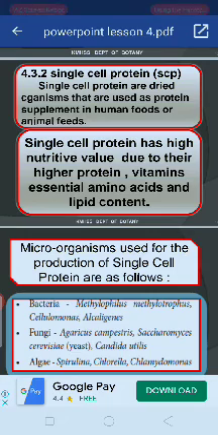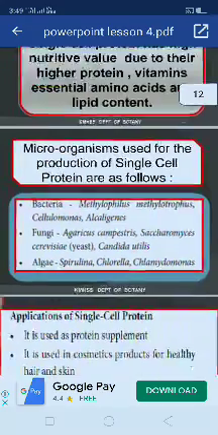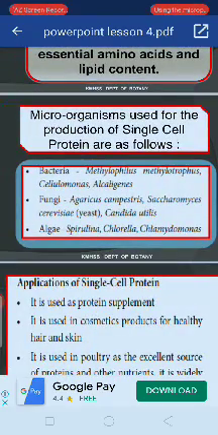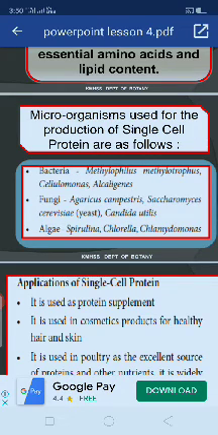Single cell protein has high nutritive value due to its high protein, vitamins, essential amino acids and lipid content. That is known as single cell protein. So what are the organisms mostly used for single cell protein? Some bacteria, some fungi and some algae are mostly used. So which bacteria are used?